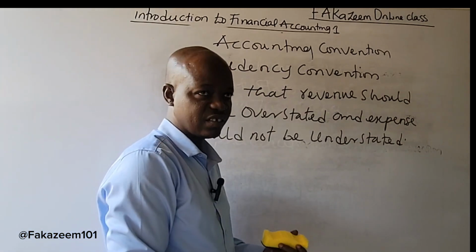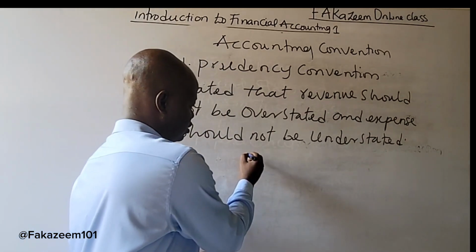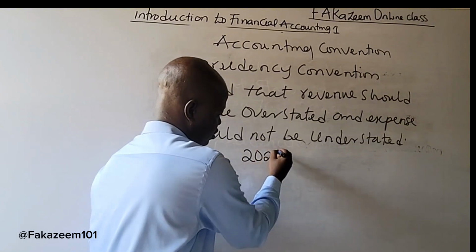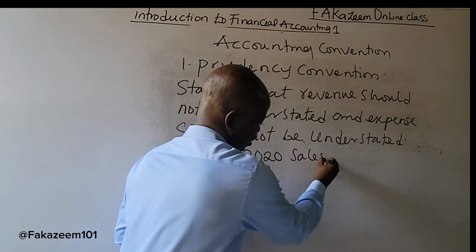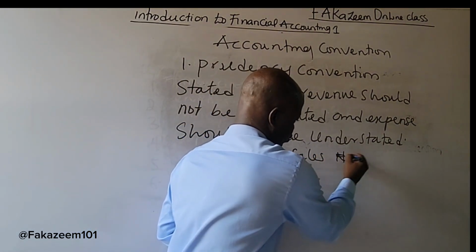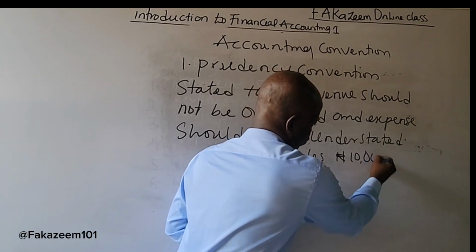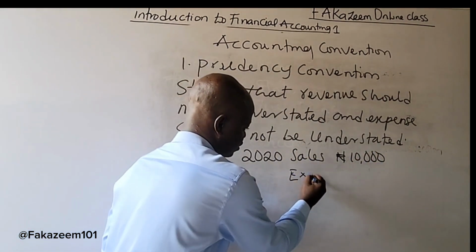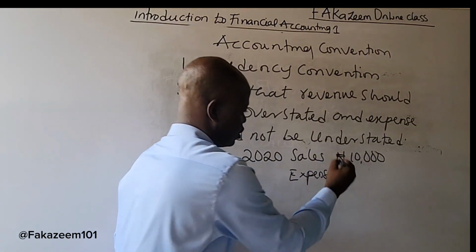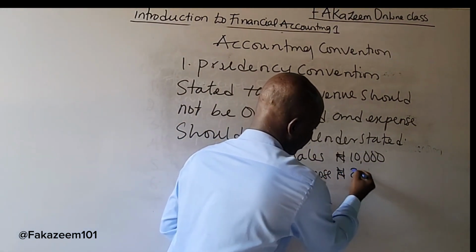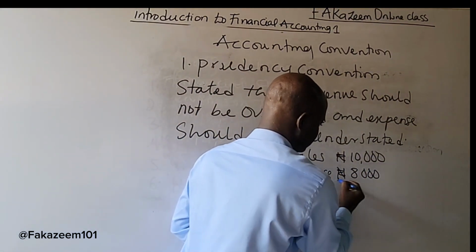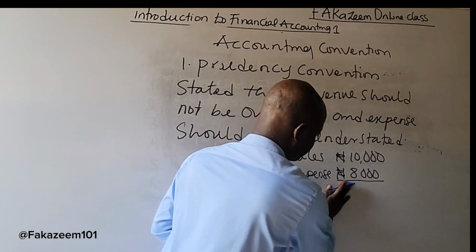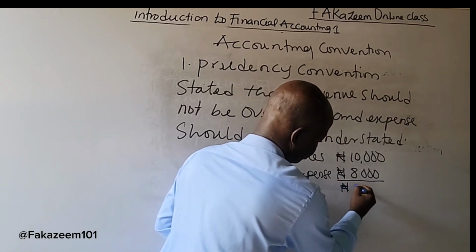to be understated. For instance, if in 2020 sales amounted to 10,000 naira and expenses for the same period amounted to 8,000 naira, it means the company has made a profit of 2,000 naira.